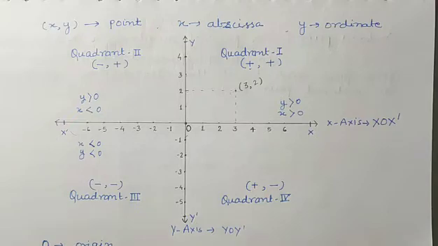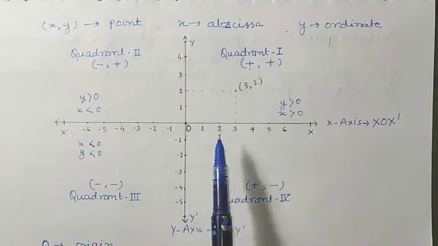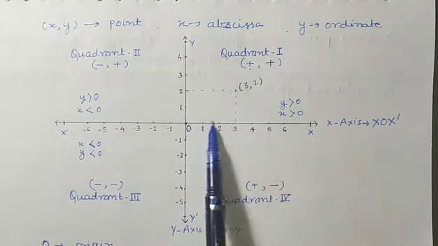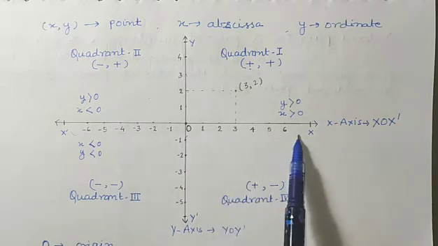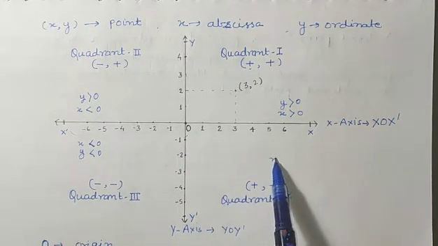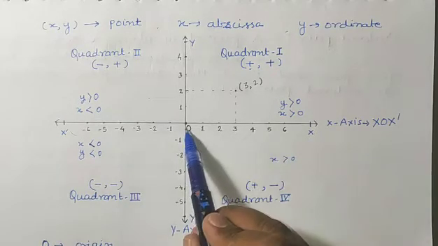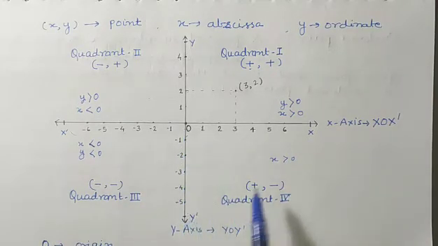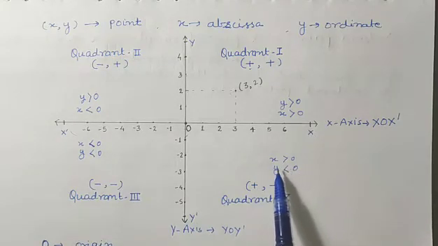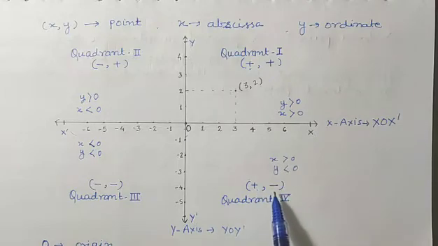Okay, now in quadrant 4, in this section, so we can see that all the values of x, distance through x-axis, all the values of x are positive, means greater than 0. But what about y? Here all the values of y will be less than 0. So here we can see that the abscissa will be positive and ordinate will be negative.